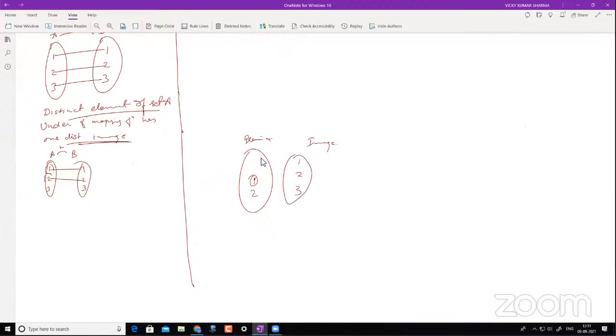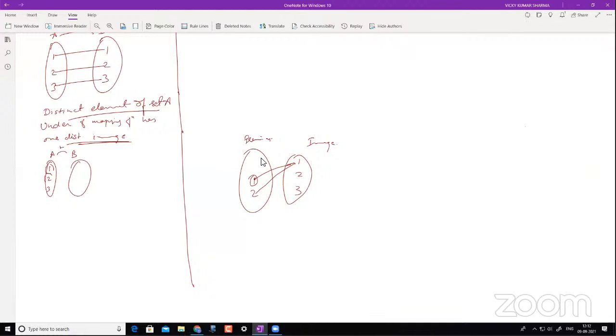Now coming to this part, a distinct element of set A. Here I was giving you a condition: it should have a distinct image. This was giving you a unique image. If you are having difficulty understanding, all the elements which are mapped here should have a unique pre-image.